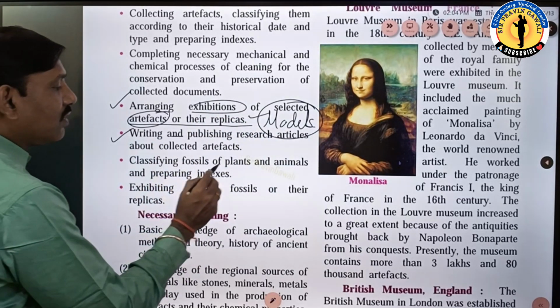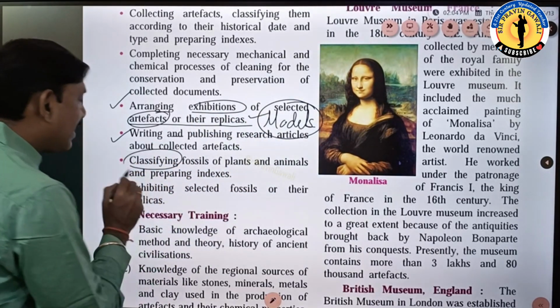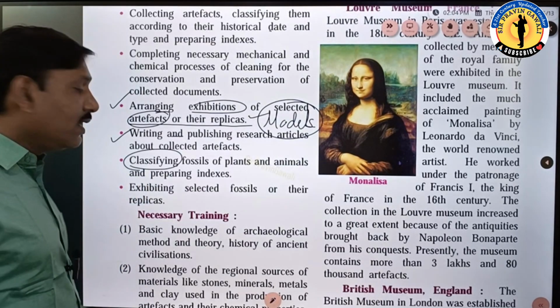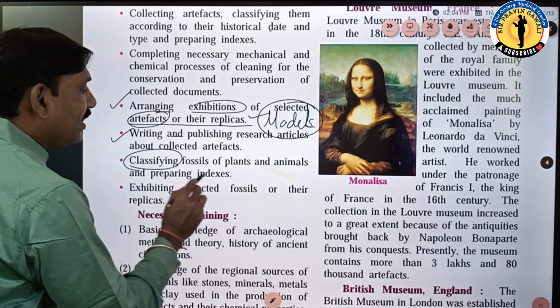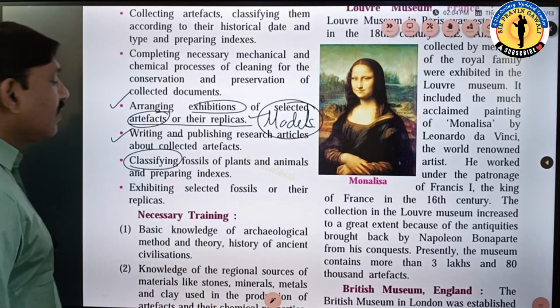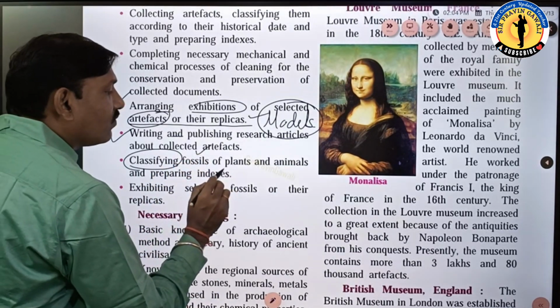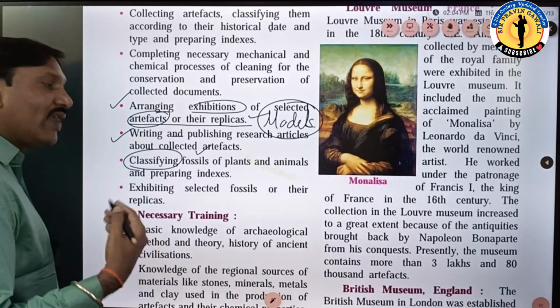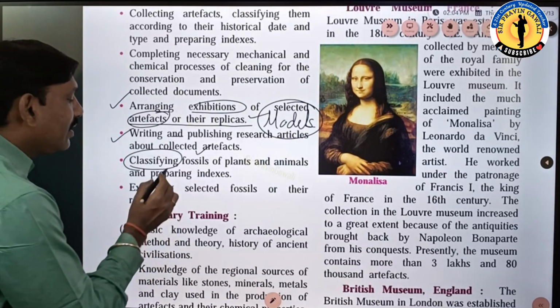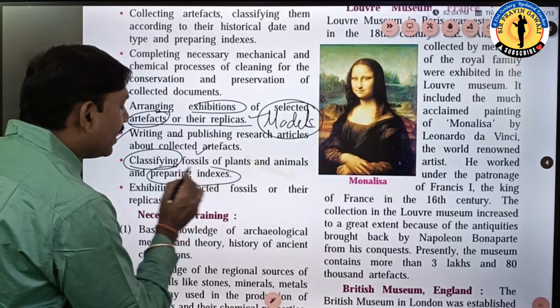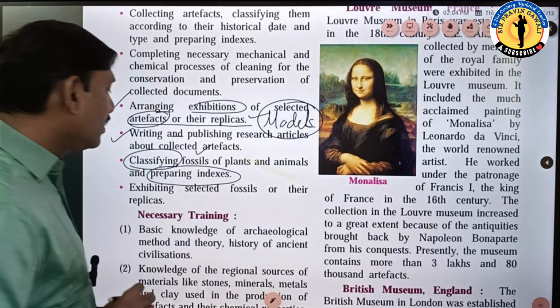Then classifying fossils of the plants. So classification also is very important, and this is also a common thing, classification of the fossils of the plants and animals and preparing indexes. Okay, so in the excavation, if we find fossils of plants, fossils of animals, fossils of anything, that can be studied. That can be cleaned, and that can be written, marked in the indices.